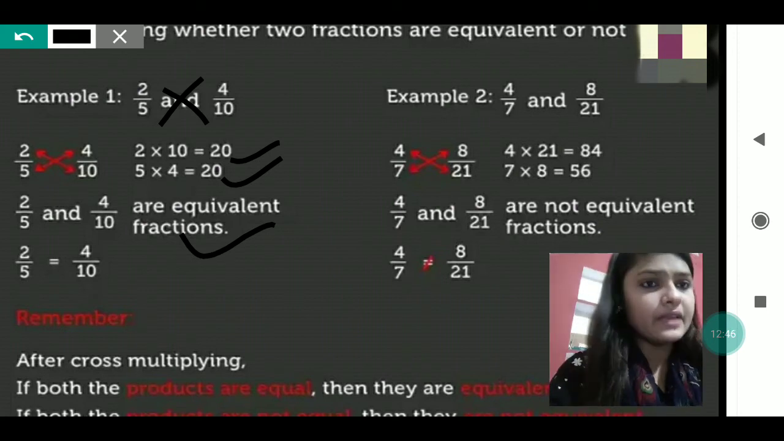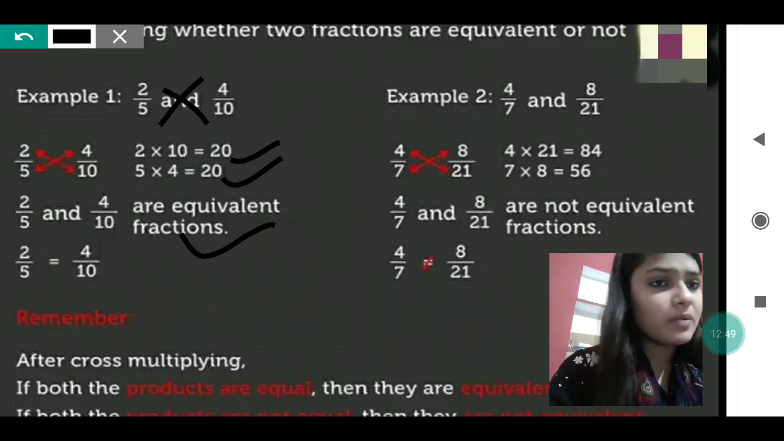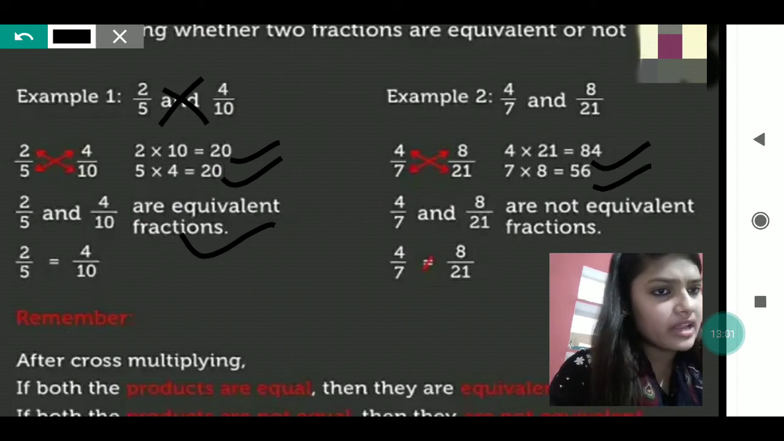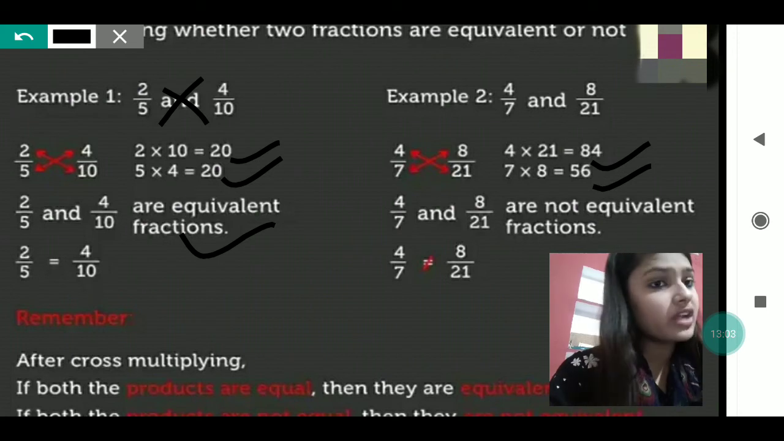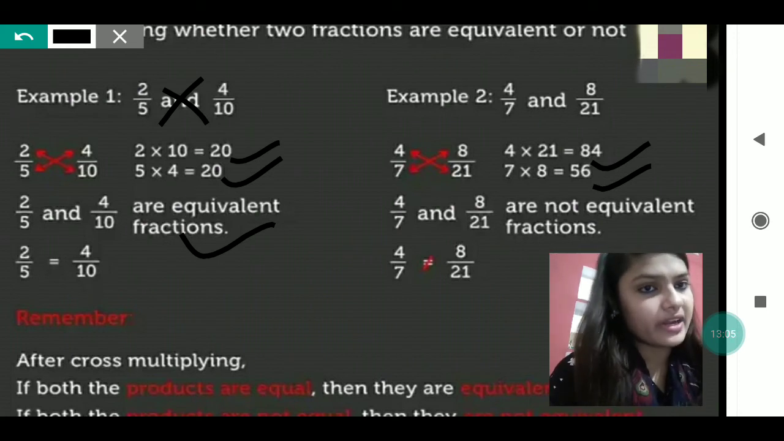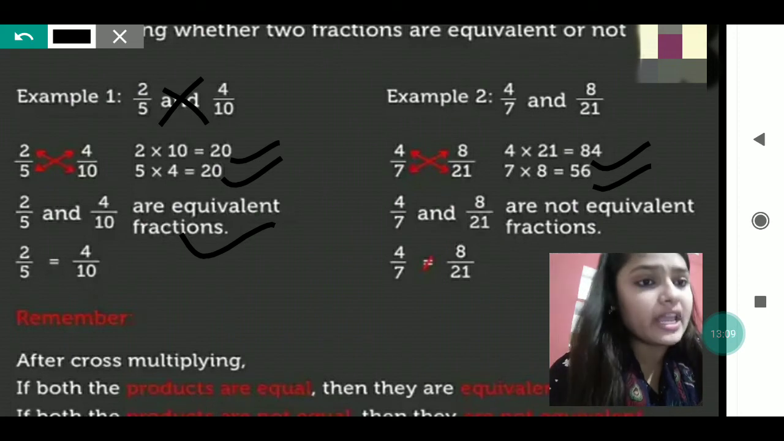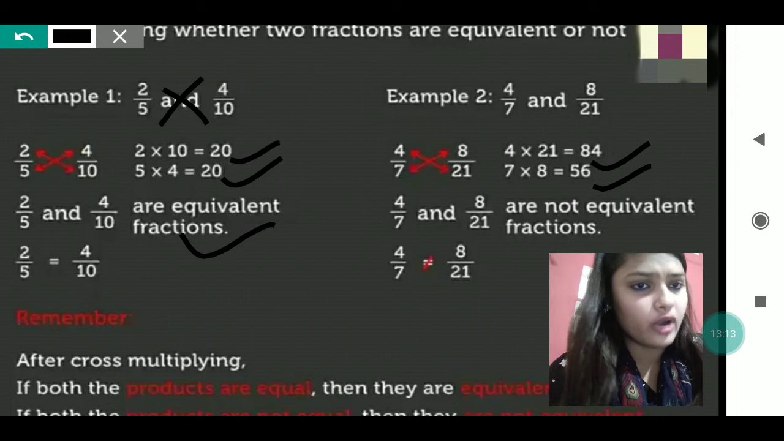Next one you can see, 4 by 7 and 8 by 21. Is this an equivalent fraction? Just see, when we multiply 4 into 21, we get 84. When we multiply 7 into 8, we get 56. So are these two equivalent fractions? No. Both are not equal. The two products are unequal. So it is not an equivalent fraction.